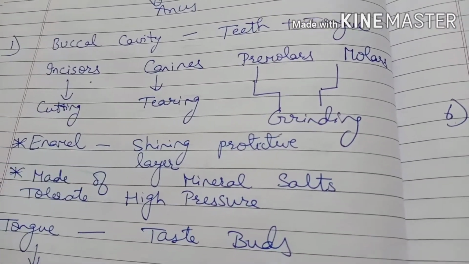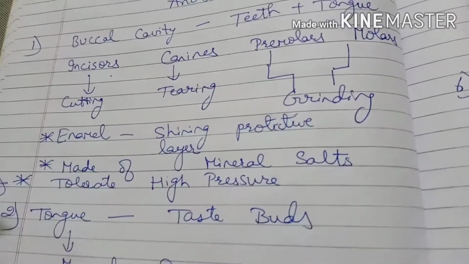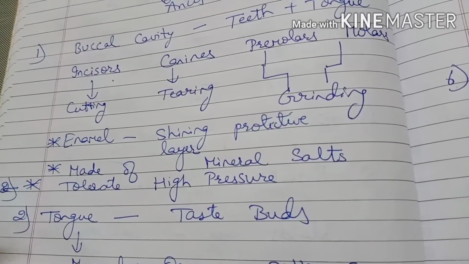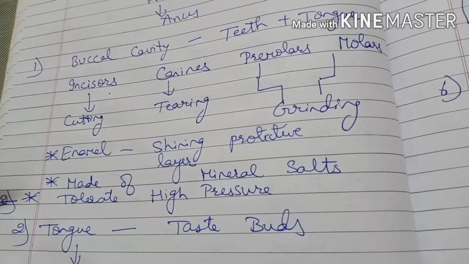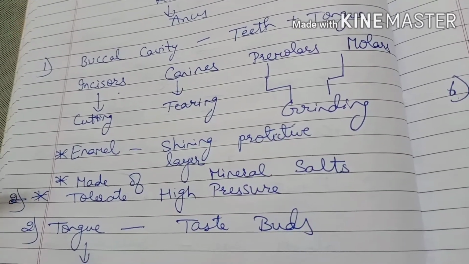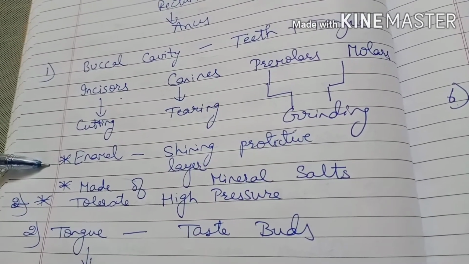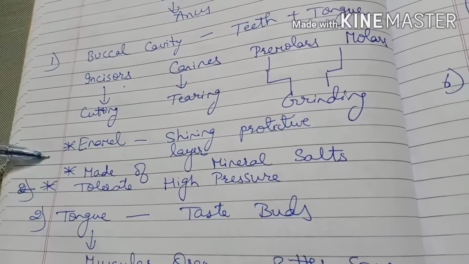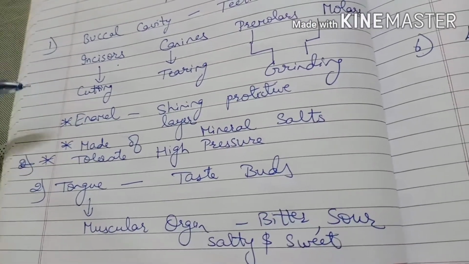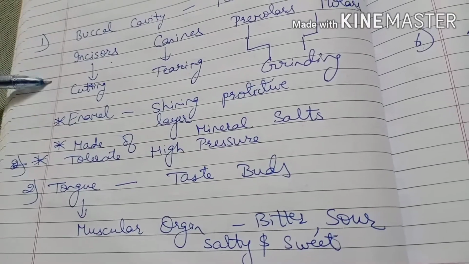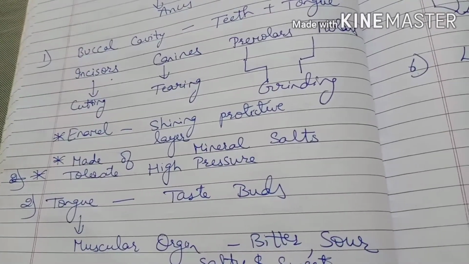Adult humans have 32 teeth, 16 in the upper jaw and 16 in the lower jaw. Humans develop two sets of teeth, milk teeth and permanent teeth. The milk teeth are in the beginning of the age, and permanent teeth are lasting lifelong or up to the age of 50 years sometimes.